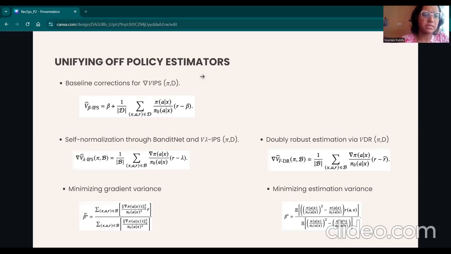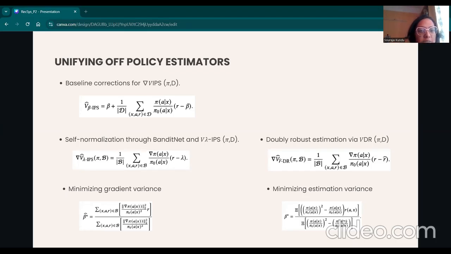Baseline corrected estimators are generally used in on-policy estimation, but this paper uses them to unify all other off-policy estimators and calls it the offline estimator beta IPS. In the baseline corrected estimator, beta is a baseline control variate that is subtracted from each reward and added back to the final estimate, ensuring the unbiasedness of the estimator but reducing the variance. If we take an expectation in the first equation of the slide, then we get that the expectation of V beta IPS equals V pi.